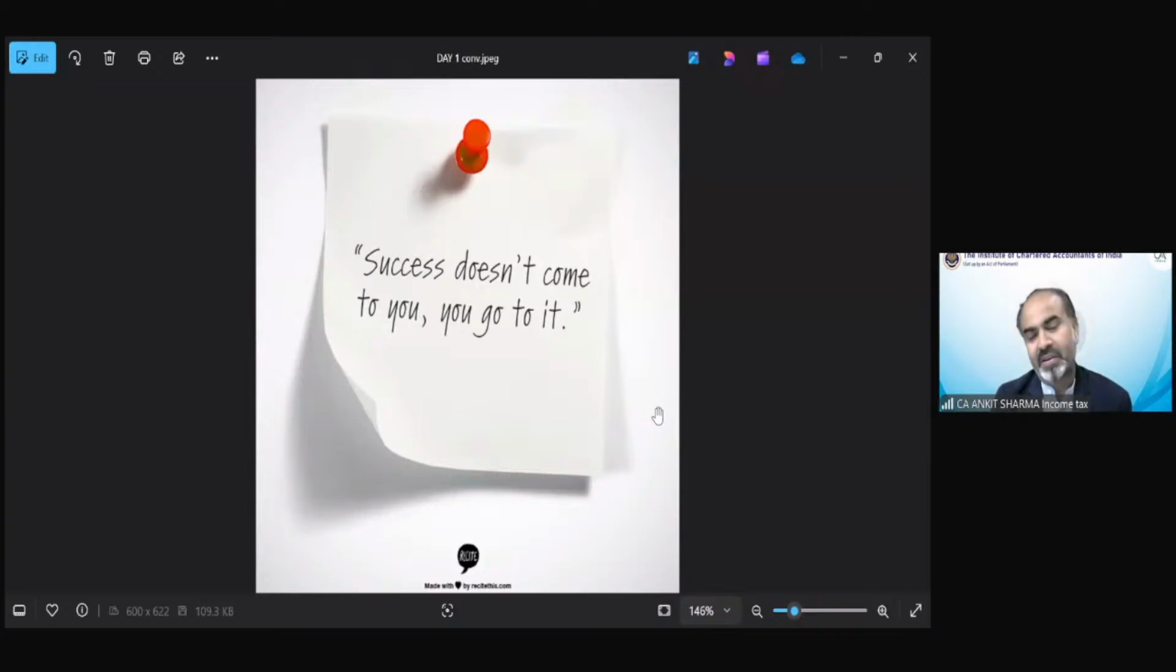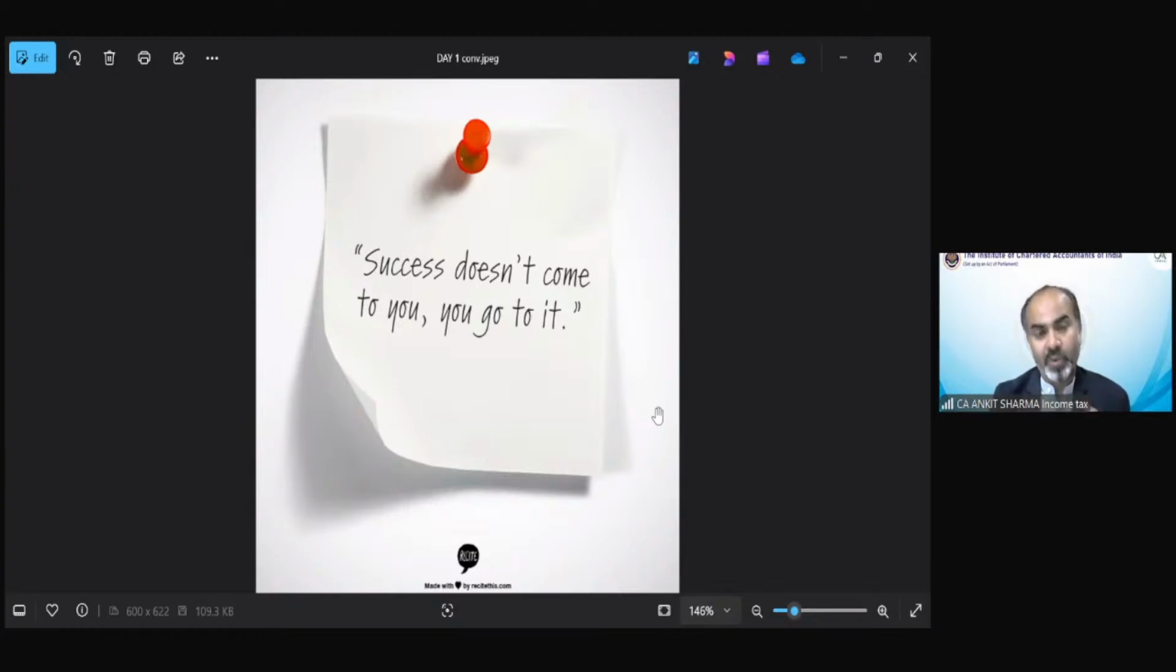So if you think that sitting at your home and not doing anything, you will be able to complete this course or any course, or you're going to achieve success, if you're only dreaming for it, that dream cannot come true until you try for it. So success will not come to you, of course. You have to make efforts, you have to go and get it.